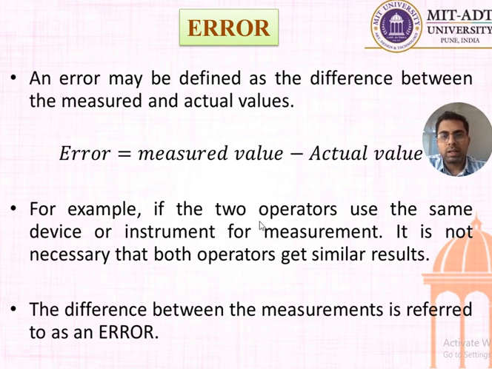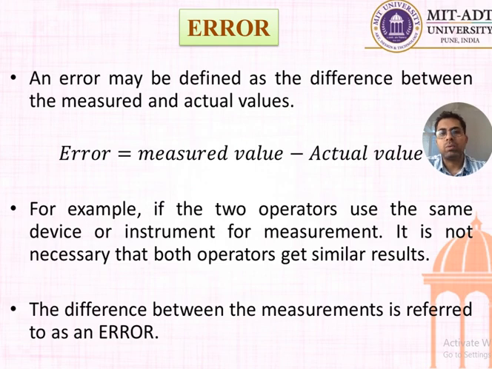For example, if two operators use the same device or instrument for the measurement, it is not necessary that both operators get a similar result. So whatever the difference between the readings of the two operators, it is also called an error. The difference between the measurements is also referred to as an error. That is the same thing given over here.